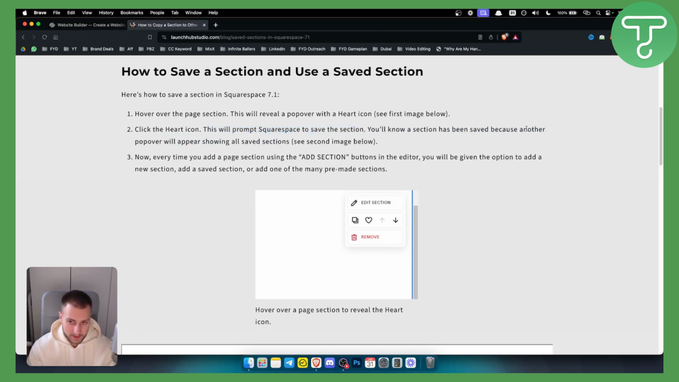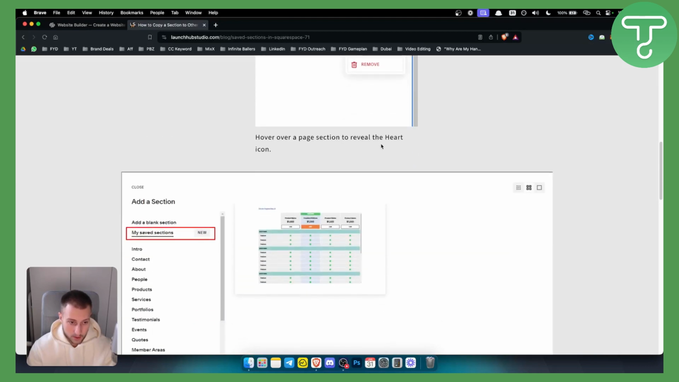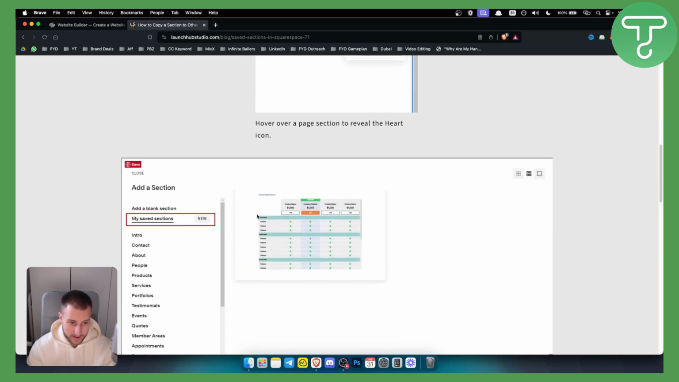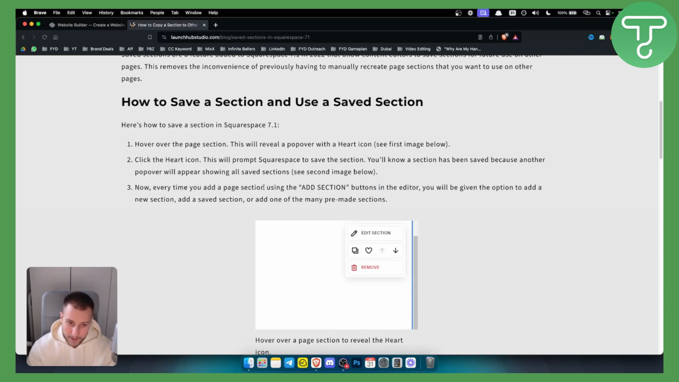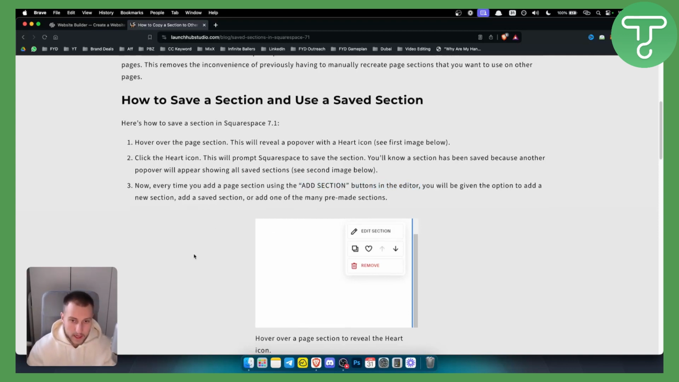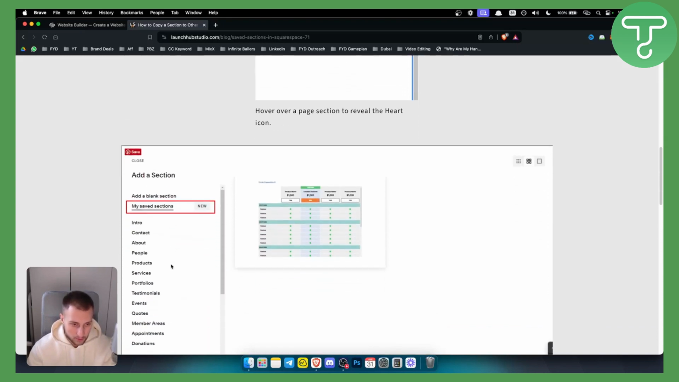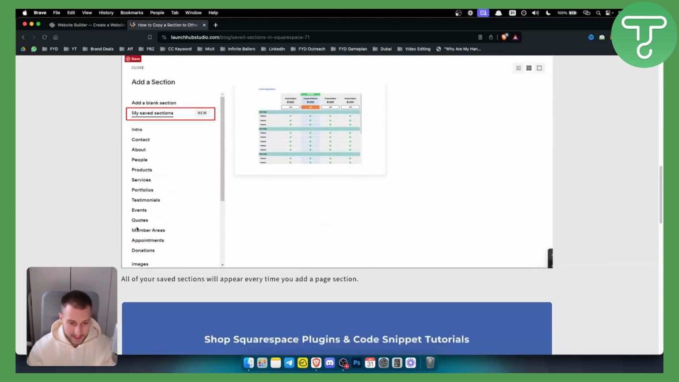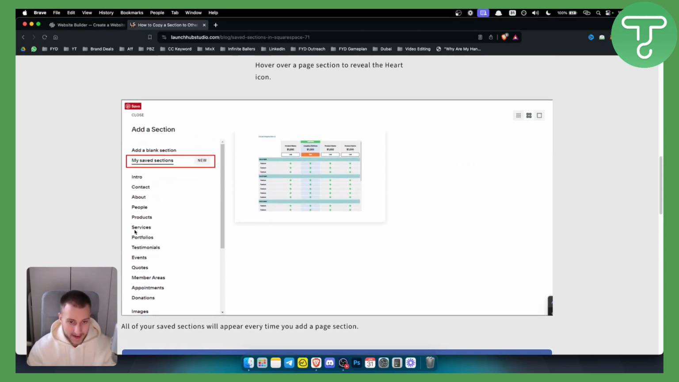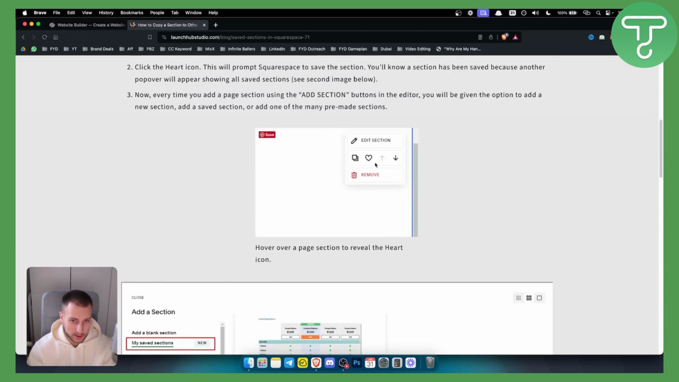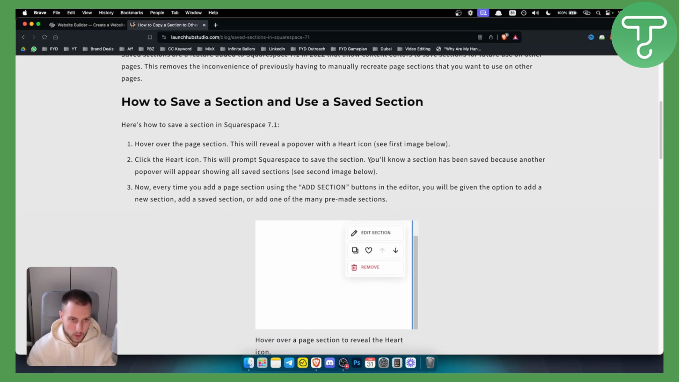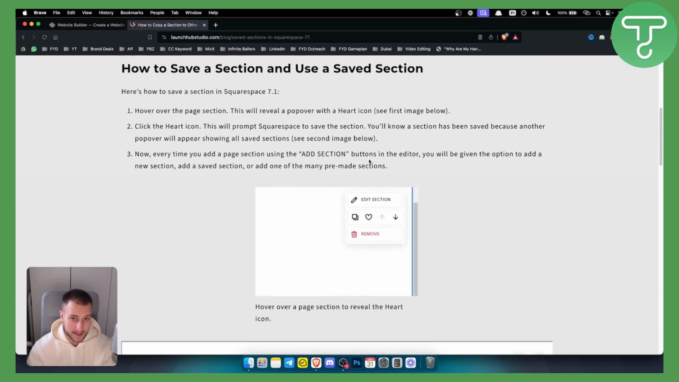You'll know a section has been saved because another popover will appear showing all saved actions, which is right here. As you can see, my saved actions. Now every time you add a page section using the add section buttons in the editor, you will be given an option to add a new section or add a saved section, which you have right here. Now basically, once you do that, you can go to my saved sections once you add a section, and you will be able to go, and here you have all your saved sections, which is pretty sweet. If you ask me, this is one of the best Squarespace features that they have currently.